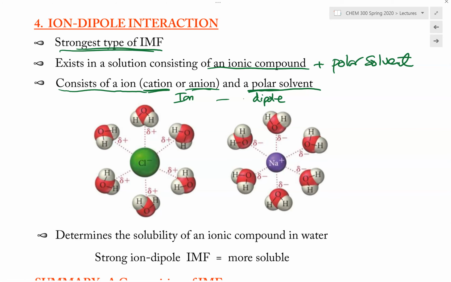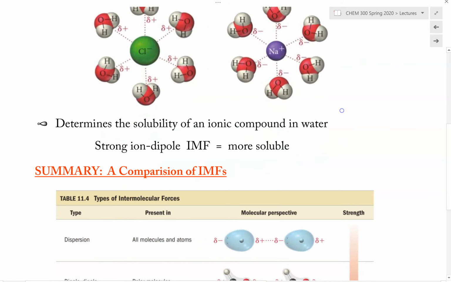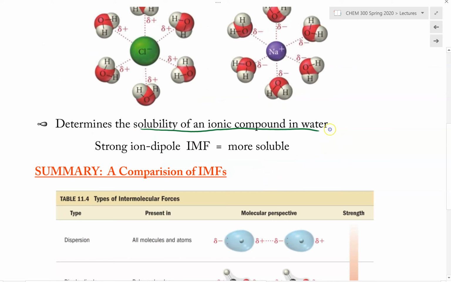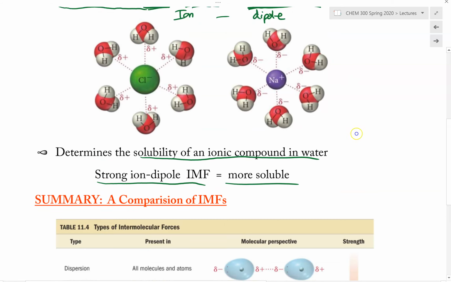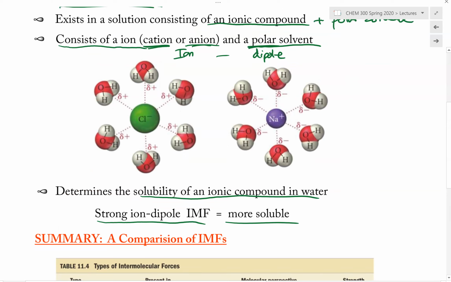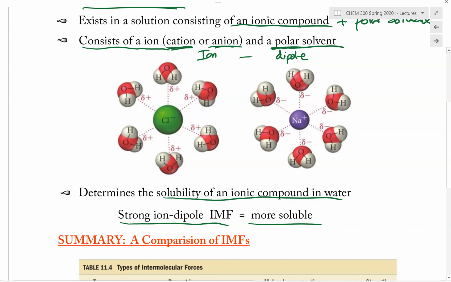And so this is the type of IMF that actually determines the solubility of an ionic compound in water. If the ionic compound is able to make very strong ion-dipole interaction with water, then that is when the ionic compound tends to be soluble in water. So the stronger the ion-dipole IMF, the more soluble the ionic compound in water will be. And now let's see how these ions are interacting with water or another polar solvent. But let's use water as an example.